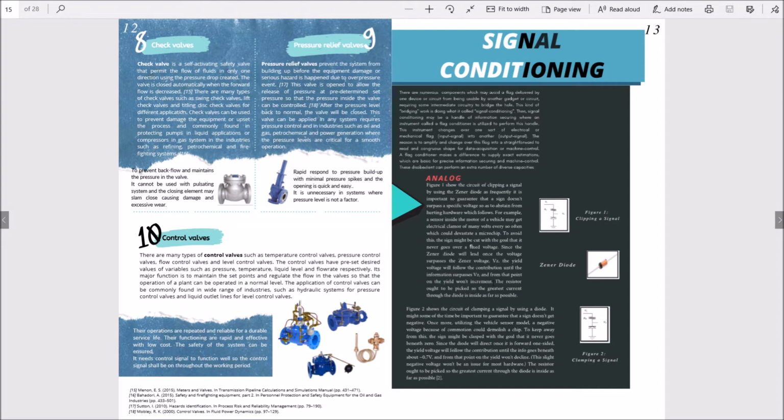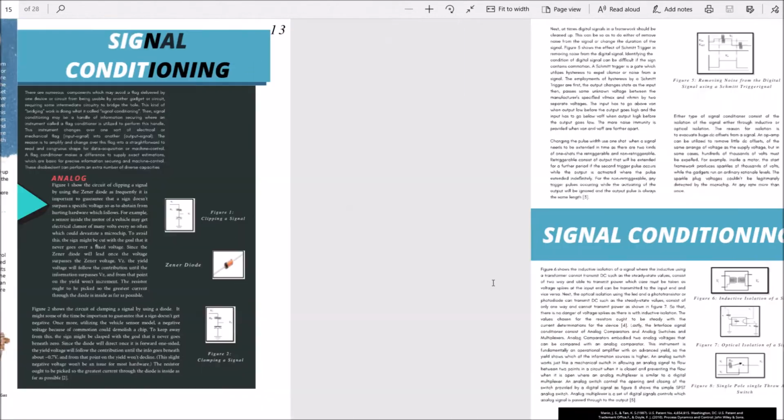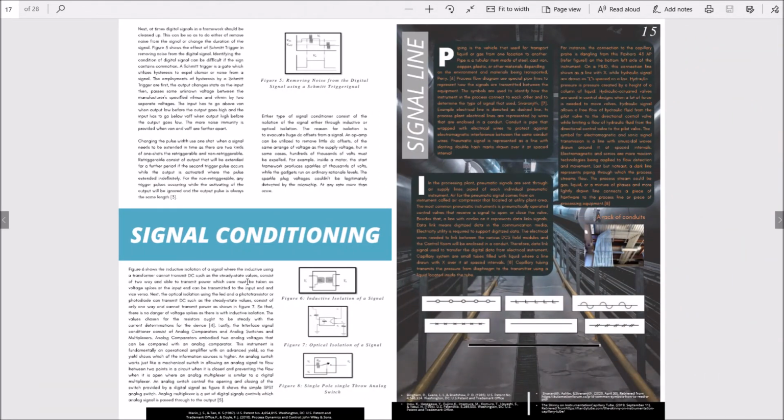For signals, there are two types of signal, which are analog signal and digital signal. Signal conditioning is the process to smoothen the output of the signal, while on the other hand, a signal line is a line that can be seen in the piping and instrumentation diagram, or called P&ID. This segment explains in detail each type of signal with examples included.